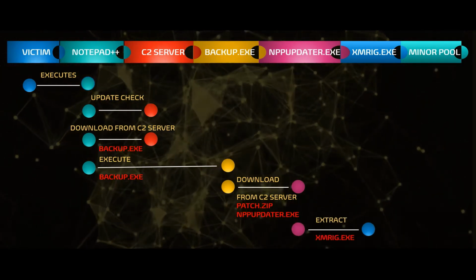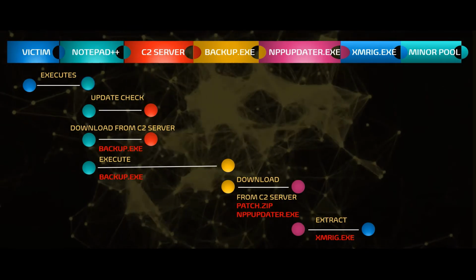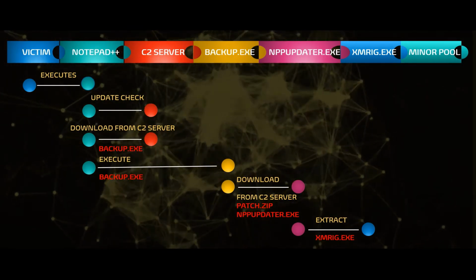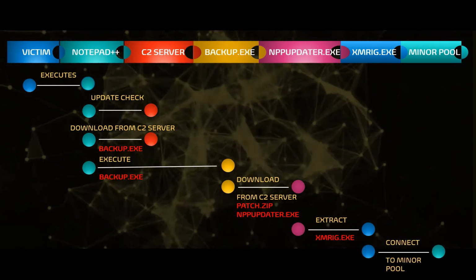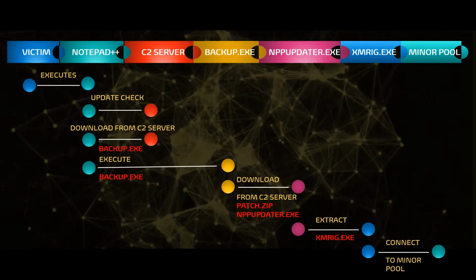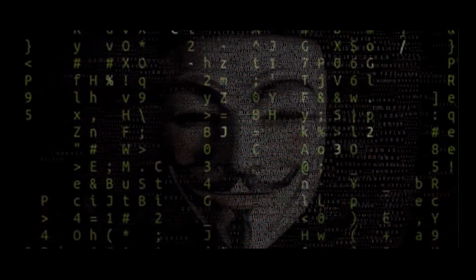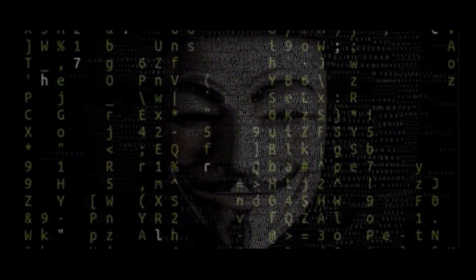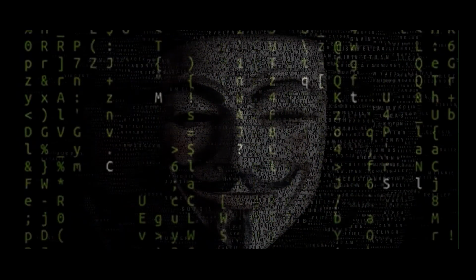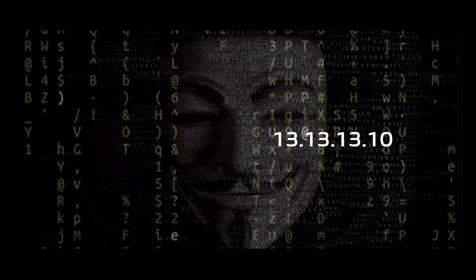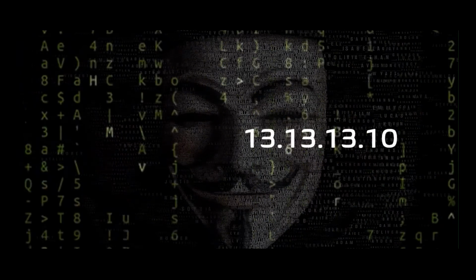Subsequently, the new file, nppupdater.exe, extracted the xmrig miner from the patch.zip and connected the miner to the crypto miner server pool. The firewall raised an alert, which observed that a known malicious IP address connection was associated with an internal IP. The offending malicious IP provided was 13.13.13.10.